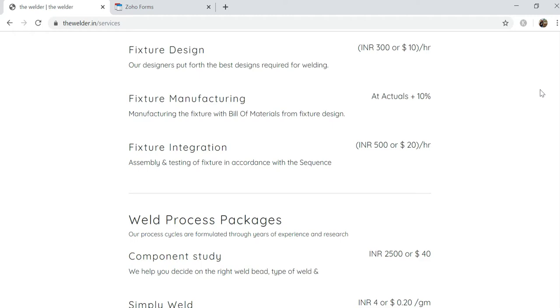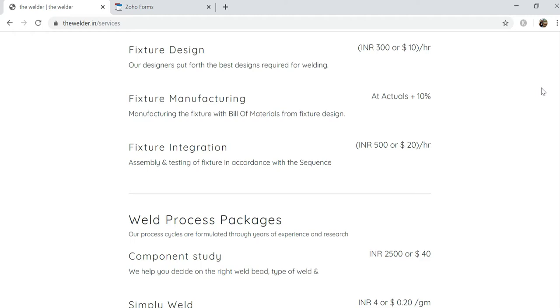This is done at actuals plus 10%. At actuals, meaning whatever is the bill of material, we send it to 3 vendors. Whatever is L1, that is the lowest proposal, we add about 10% for the integration charges and relate to it so that we confirm on it.